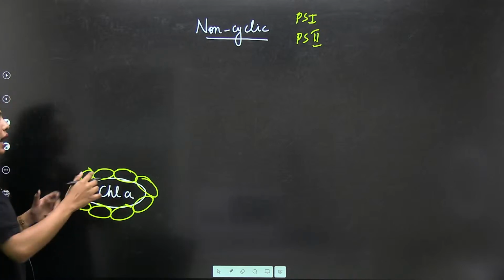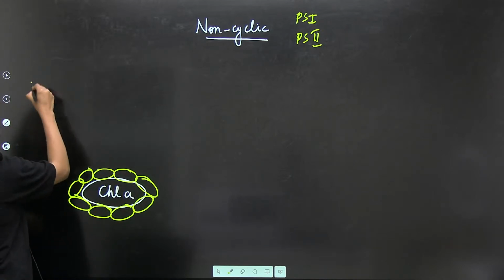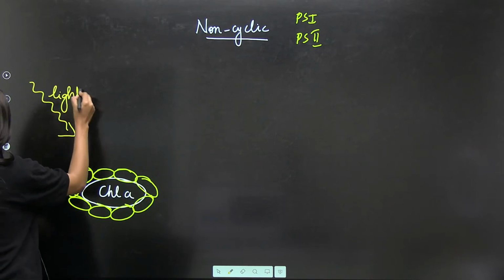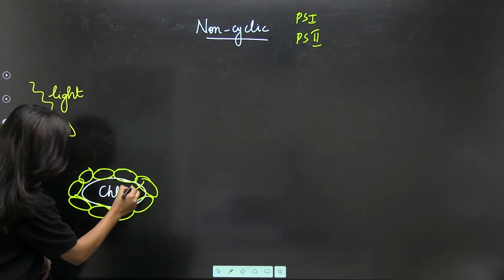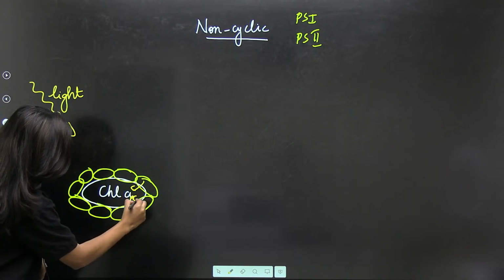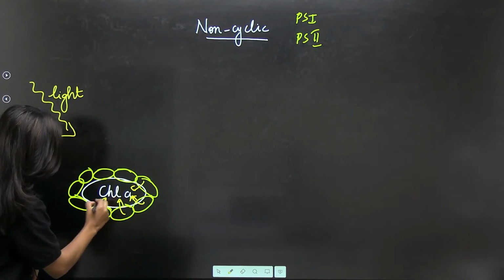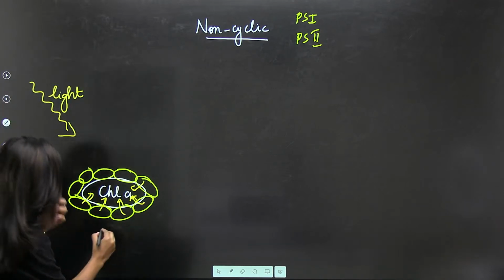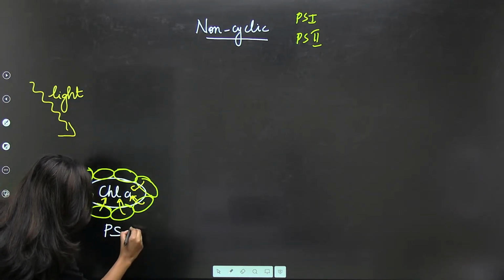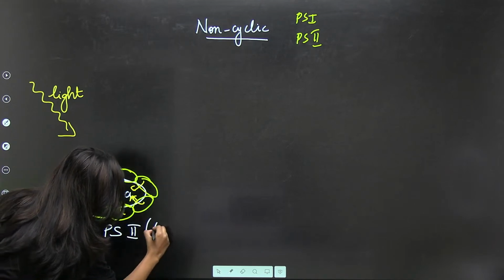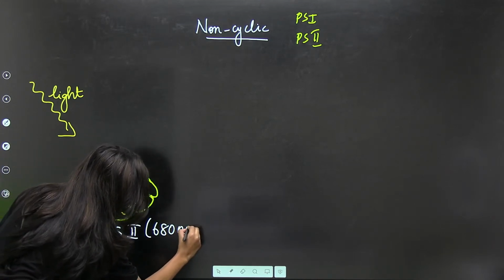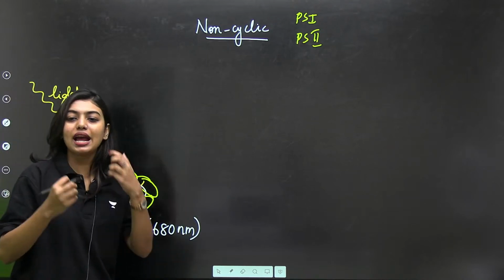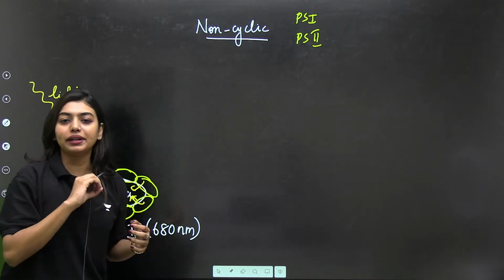So what is going to happen? As soon as light falls on them, they are going to absorb the energy. These accessory pigments also absorb the energy and give it to chlorophyll A. Just now we studied that. Agreed, all of you? Now, which system is coming into place? Here we have PS2, with 680 nanometer. That means chlorophyll A will absorb energy at 680 nanometer.